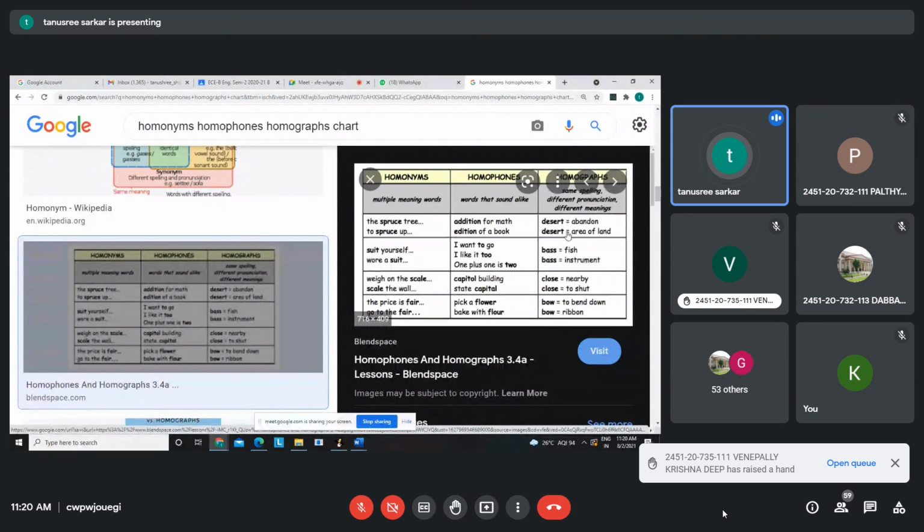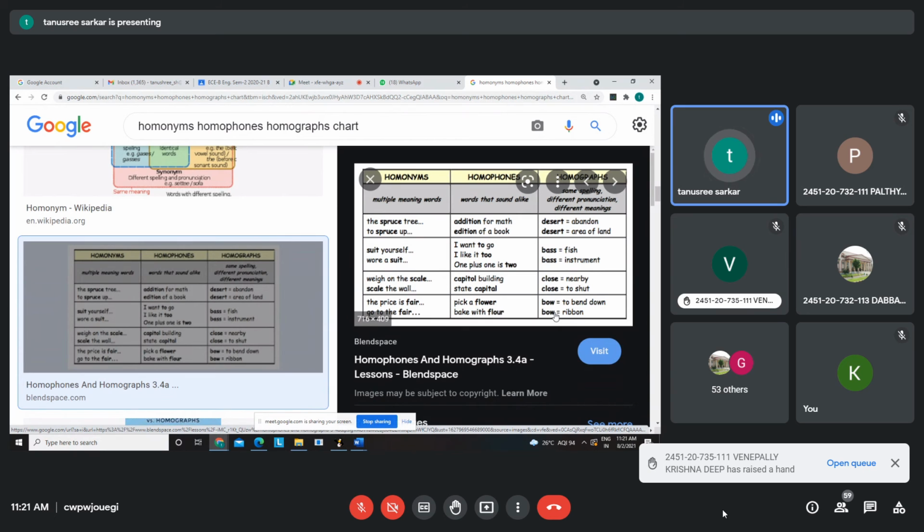Now, homographs. Homographs have the same spelling, but their pronunciation is different, and of course, meaning is also different. Meaning is obviously different for all of them. So one is called dessert, one is called dessert. The difference is there in terms of sound. The meaning is different, of course, but the spelling is the same. You see a slight difference in close and close. Close your eyes, we say, and here close. A little bit of difference in sound, but the spelling is the same.